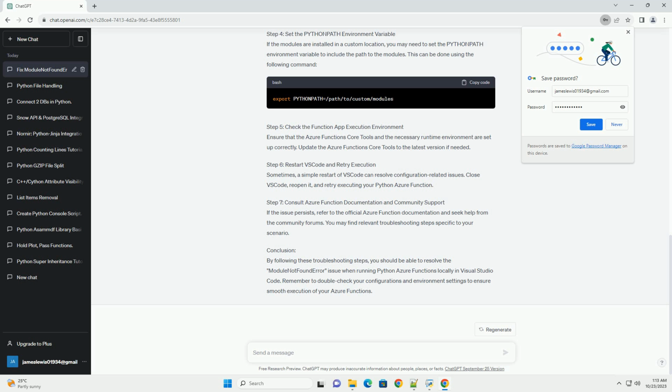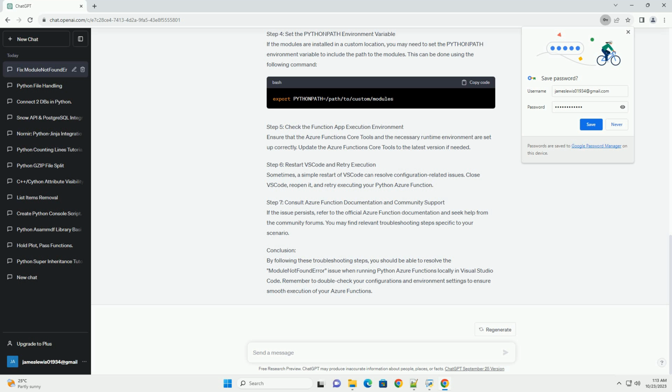ChatGPT. Title: Troubleshooting ModuleNotFoundError when running Python Azure Functions locally in VSCode. Introduction. When working with Python Azure Functions in Visual Studio Code, VSCode, it's not uncommon to encounter the ModuleNotFoundError error. This error typically arises when the interpreter is unable to locate the required module. This tutorial will guide you through the process of troubleshooting and resolving this issue in your local development environment.